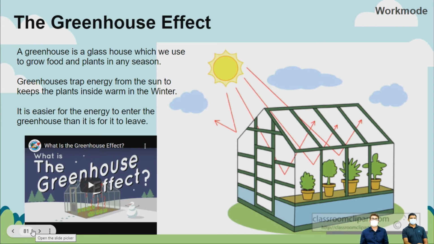Okay, so here is the greenhouse effect. Here's the example; see the picture on the right. A greenhouse is a glass house which we use to grow food and plants in any season. The greenhouse traps energy from the sun to keep the plants inside warm in the winter. It is easier for the energy to enter the greenhouse than to leave. As you can see, it's made of glass, and the sunlight enters the glass. It heats up the inside, and the heat does not leave. We'll watch this video, and then we'll continue the lesson on the other side of this video.